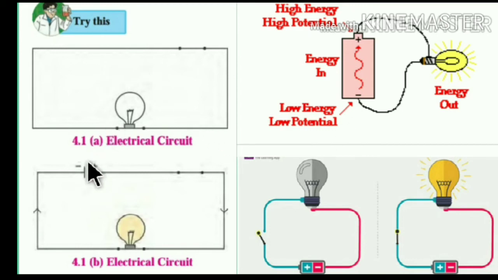When we do not join the cell, that is, we do not add a potential difference, the bulb does not glow, as we can observe in figure 4.1a. But when we add the potential difference, the bulb glows, as you can see in this figure also.